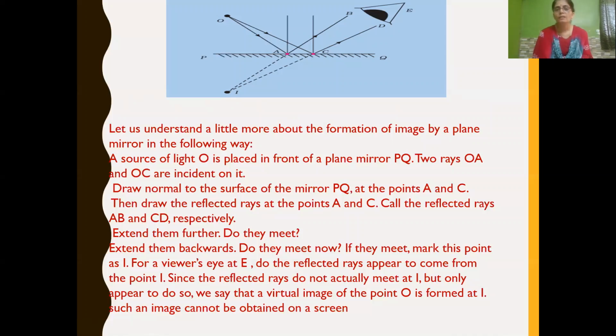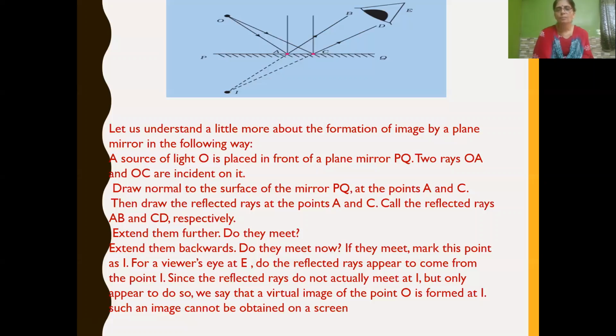Yes, they meet, and we mark that point as I. The reflected rays appear to come from the point I. Since the reflected rays do not actually meet, but they appear to meet behind the mirror, we say that a virtual image of point O is formed at I.